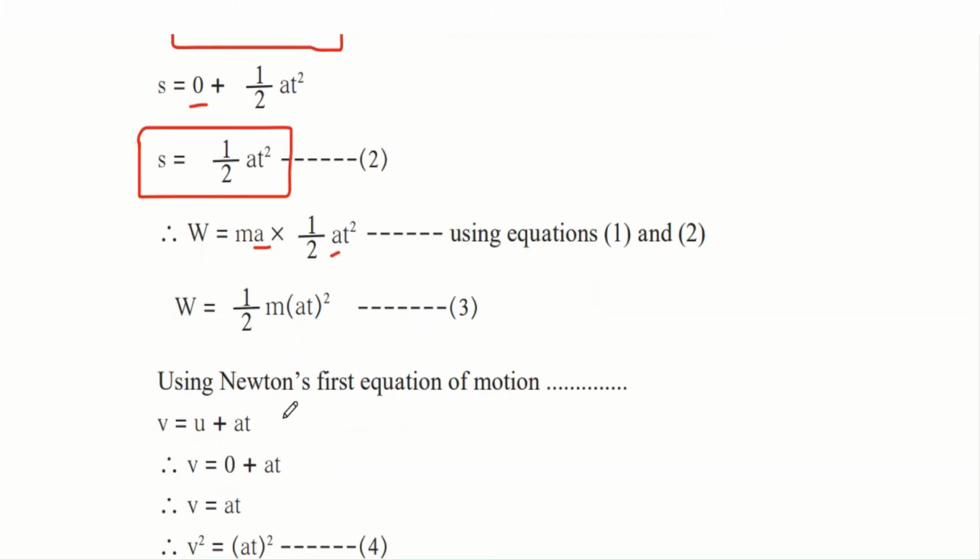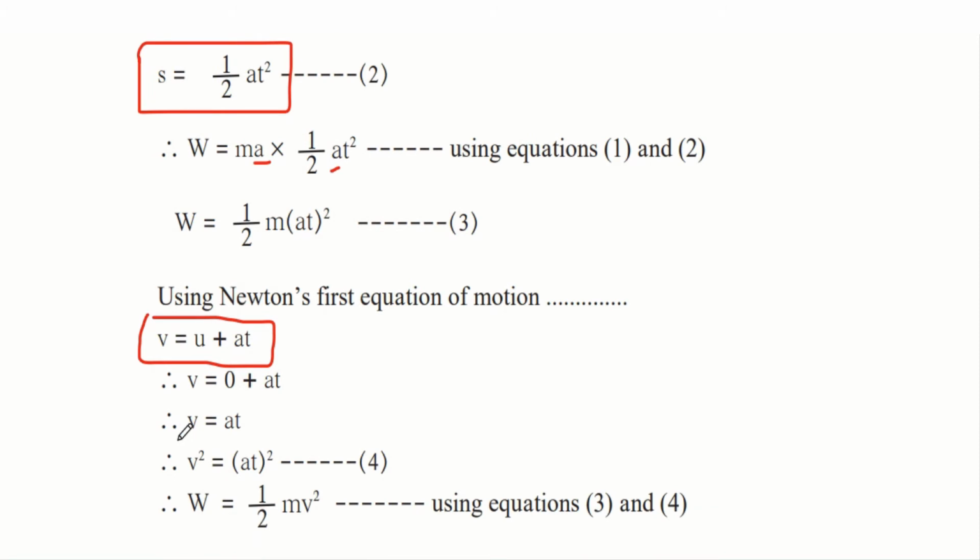Now using Newton's first equation of motion, we know that final velocity is equal to initial velocity plus at. But since the object was stationary, the initial velocity was 0. So we got v is equal to at. Now let us square on both sides.